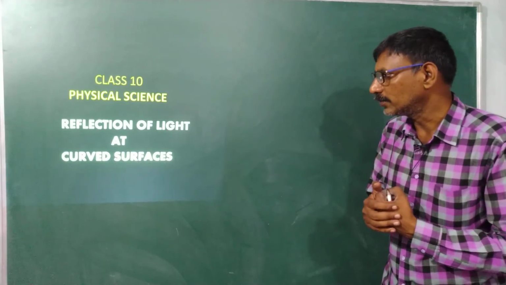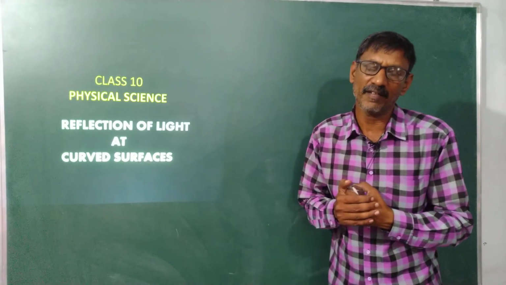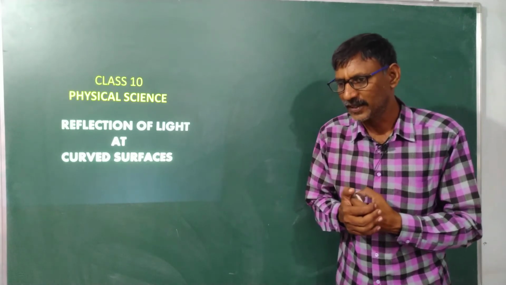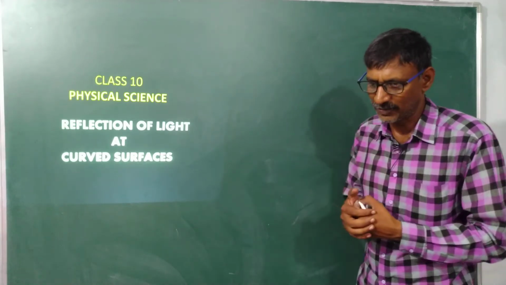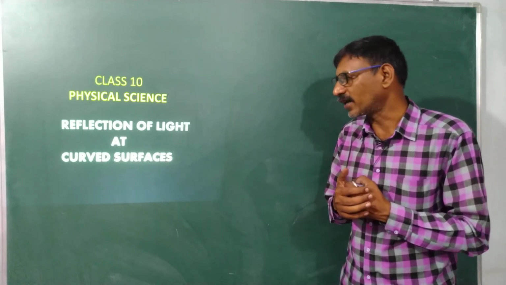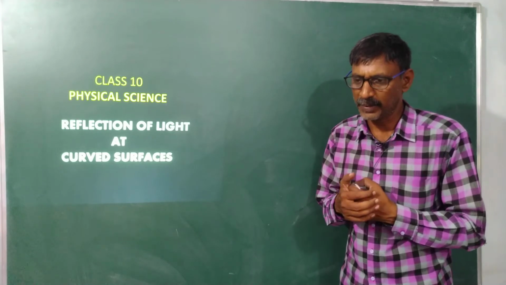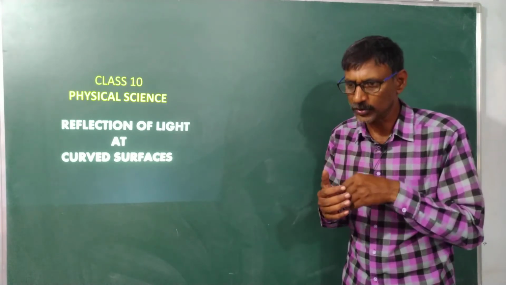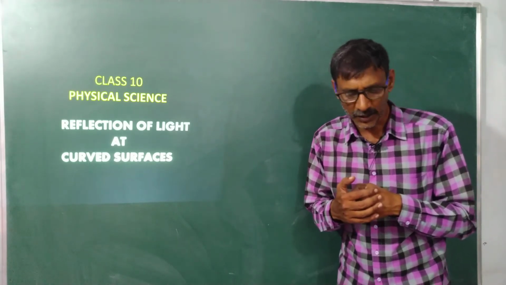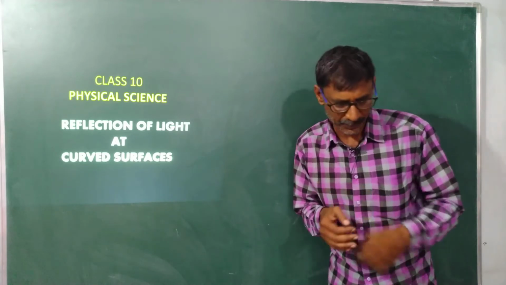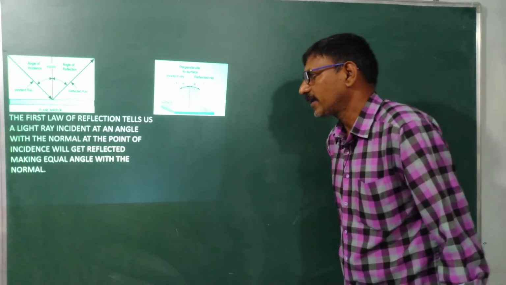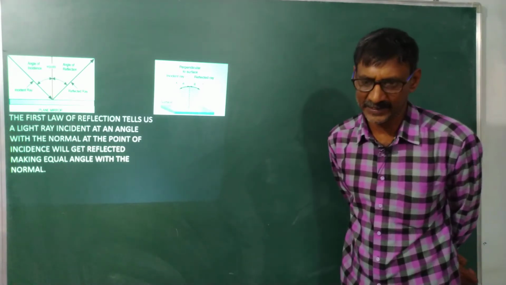Before going on to learn about concave and convex mirrors and the effects of reflection of light, we will first start with the reflection of light on a plane surface. Then we will go to concave mirrors and convex mirrors. First we will discuss the plane mirror. In a plane mirror, we can see the image is the same, as it is.